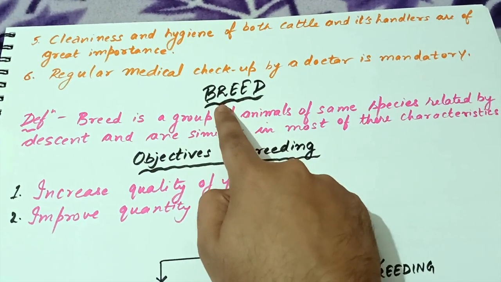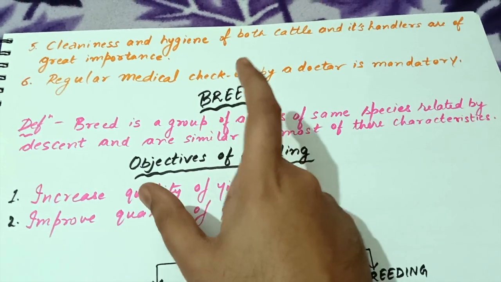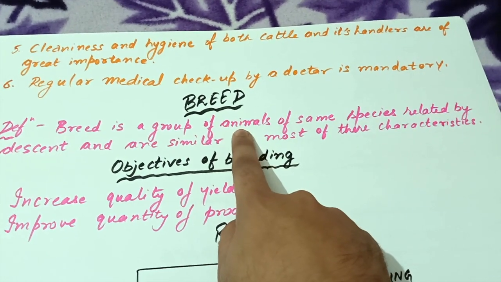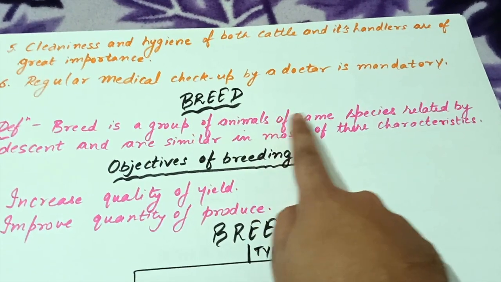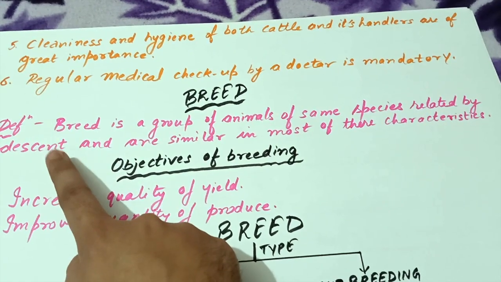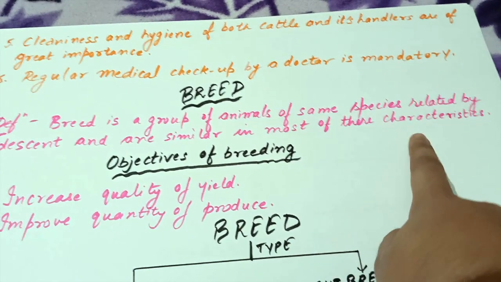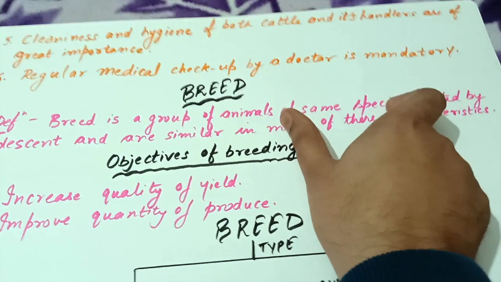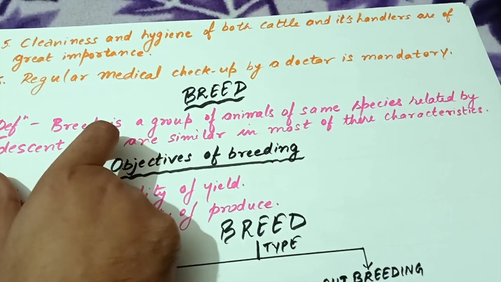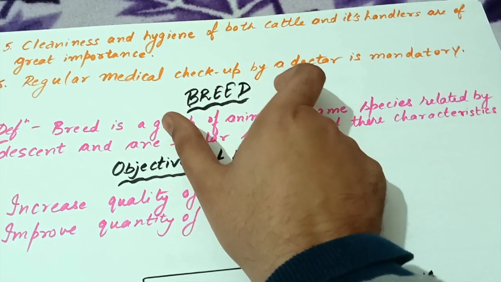Now let us understand what you mean by the term breed. First of all, breed is a group of animals and they belong to the same species. So a group of animals of the same species which are related by descent, means they have common ancestors, and are similar in most of their characters, is called breed.